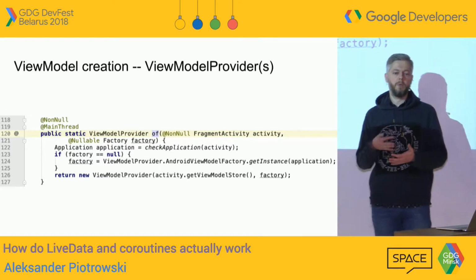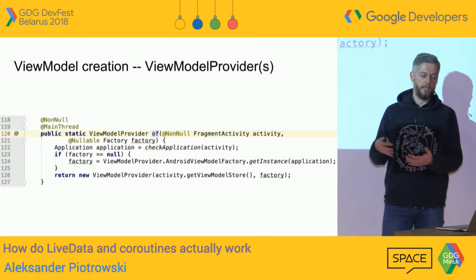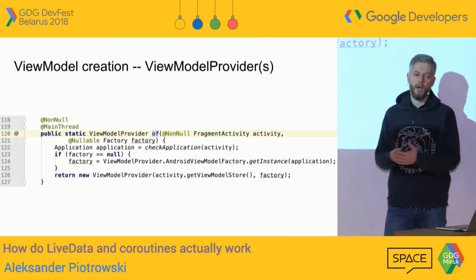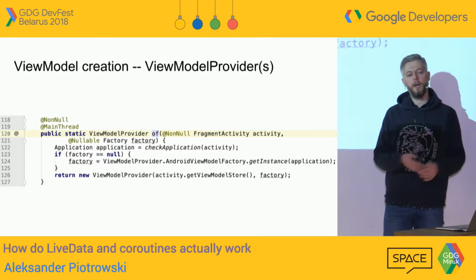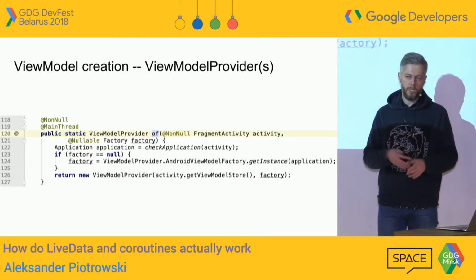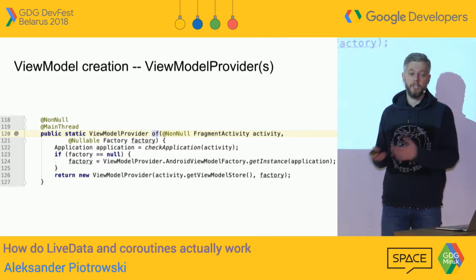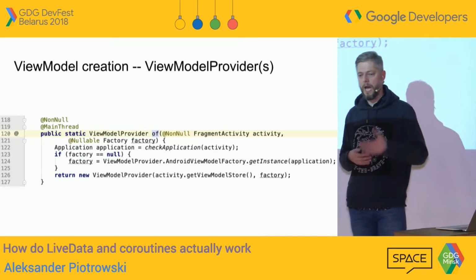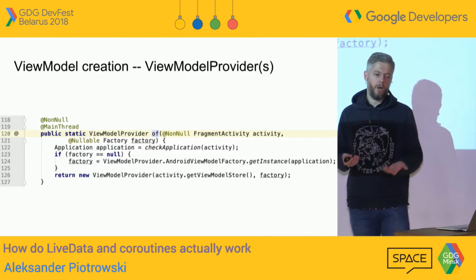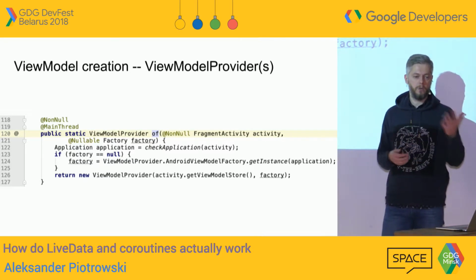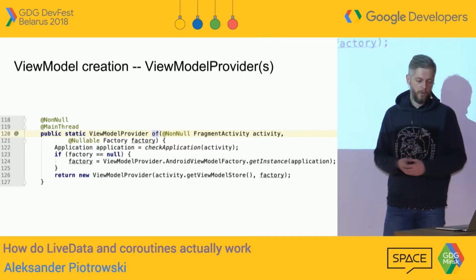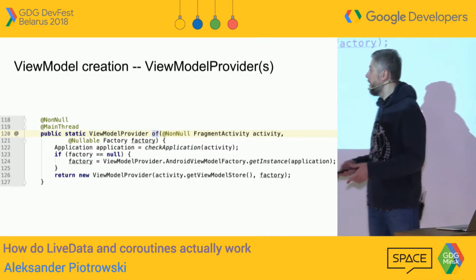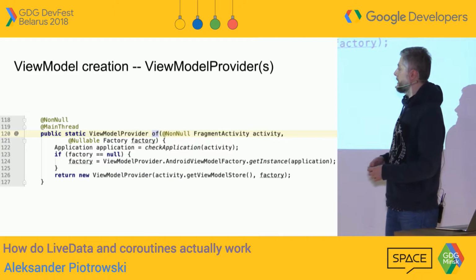View model store is a place we can ask to create a view model for us. And basically, it's a hash map. A hash map that holds a key, a class of a view model, and a value, an instance of the view model. If there is no instance of a view model and we ask for one, a new one will be created for us, returned, and of course added to that hash map. So view model store is just a hash map. So let's go to the next slide.